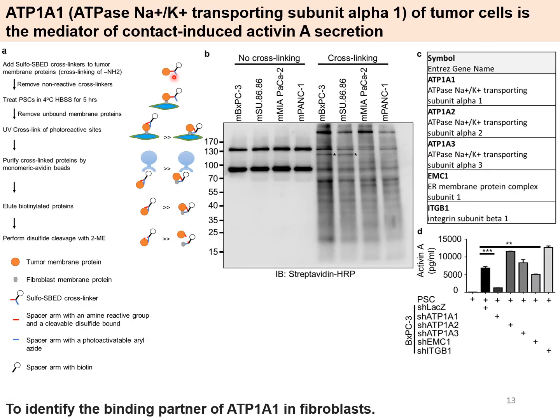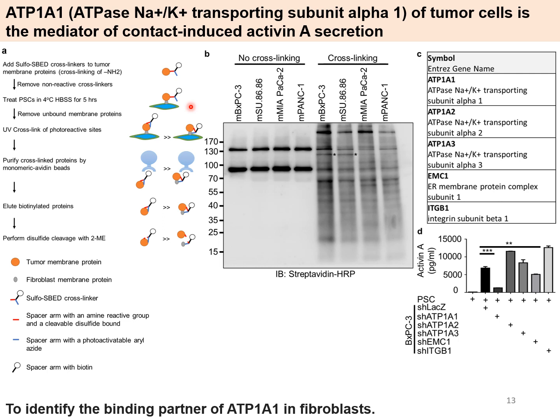To perform the experiment, I labeled the plasma membrane protein of tumor cells with a cross-linker containing biotin. Then I incubated this tumor membrane protein with fibroblasts. The fibroblasts had already been treated with the intracellular hydrogelation technique, which makes the cytosol and nucleus of the cell into a hydrogel-like condition.